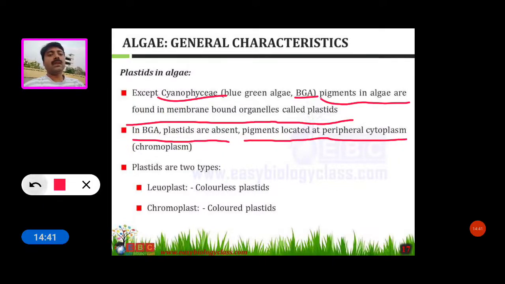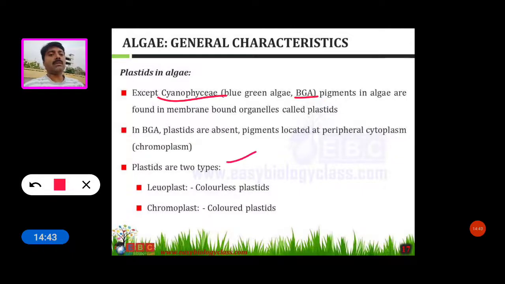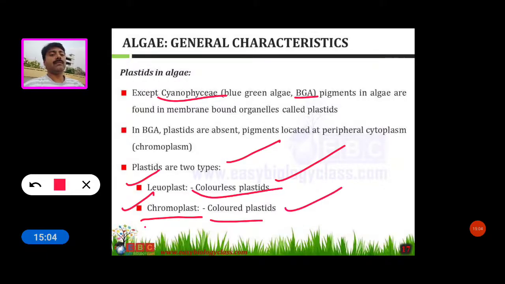Plastids are mainly of two types: leucoplast and chromoplast. Leuco means colorless, so colorless plastids are called leucoplasts, and they are white in color. The second one is the chromoplast. Chromo means color, so it gives the thallus its color. So chromoplasts are colored plastids.